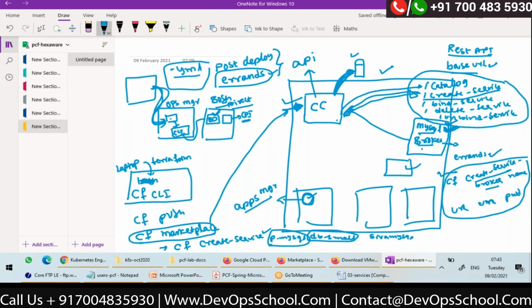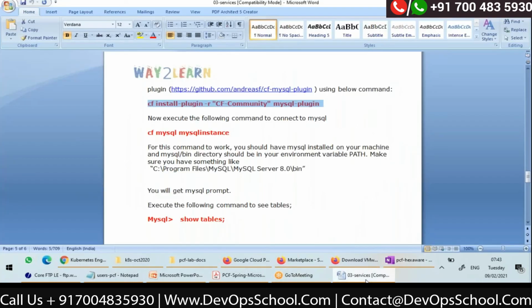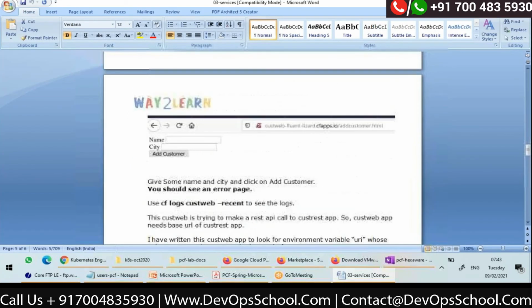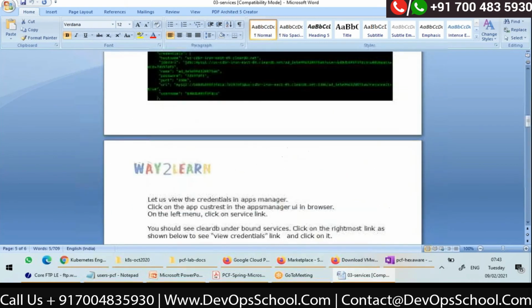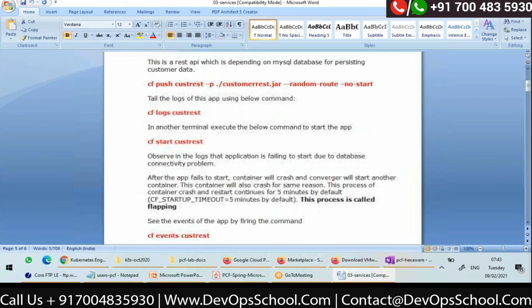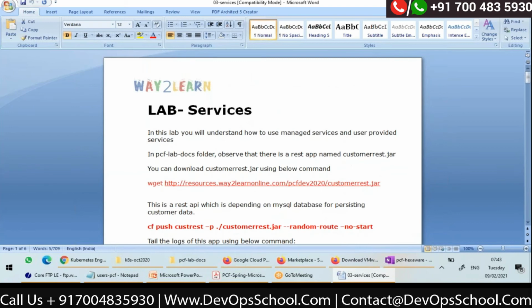Okay. Now let me push one application to Cloud Foundry. And then I want my application which I push right now to use this, right? So I have one application where I have written a logic to actually consume database.